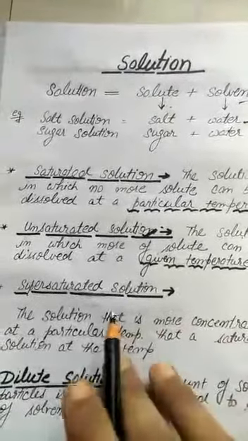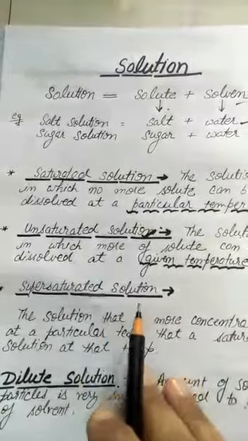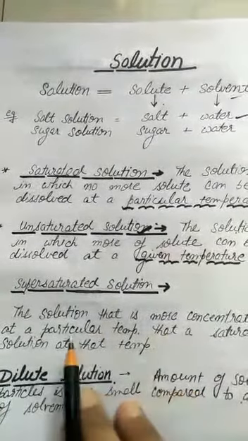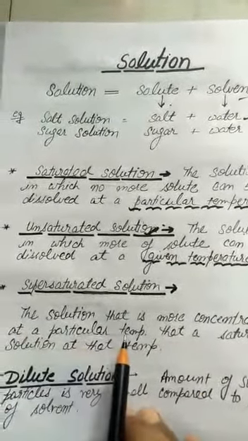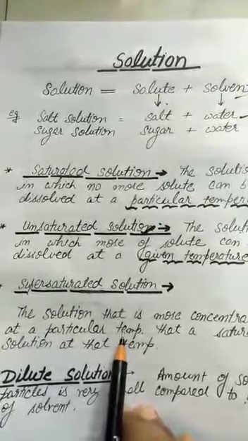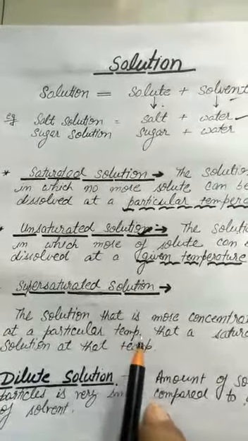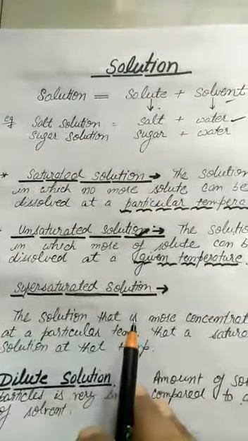Now supersaturated solution is the solution when we increase the temperature, the solubility of particles increases, and that solution is called supersaturated solution.